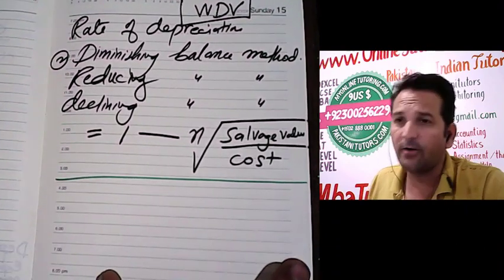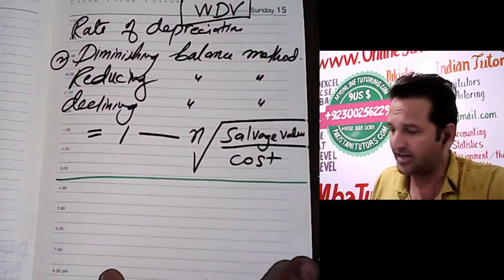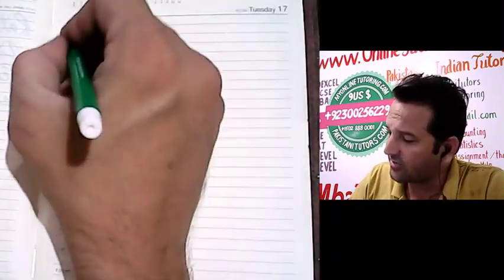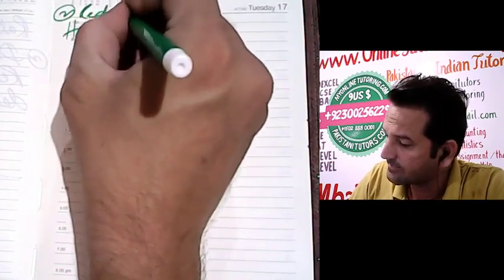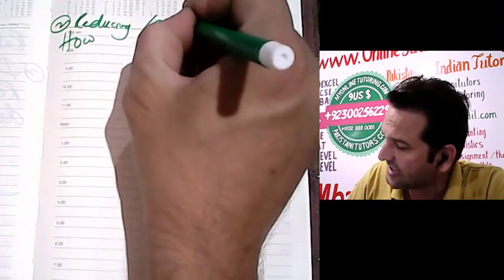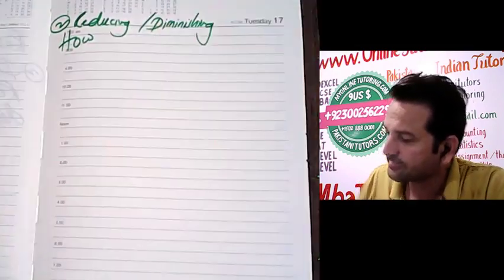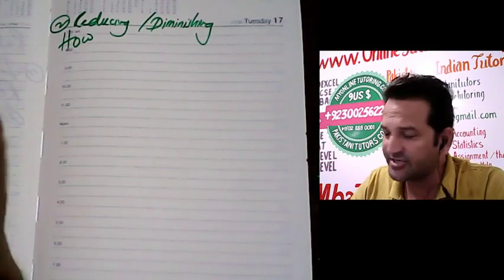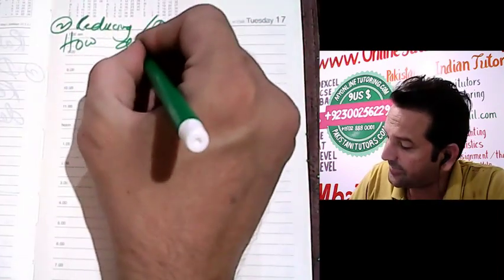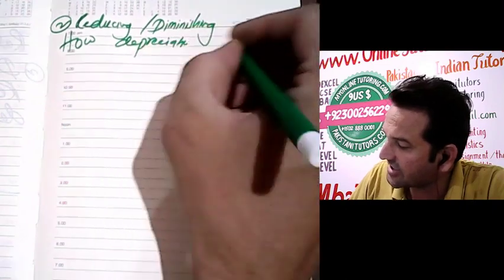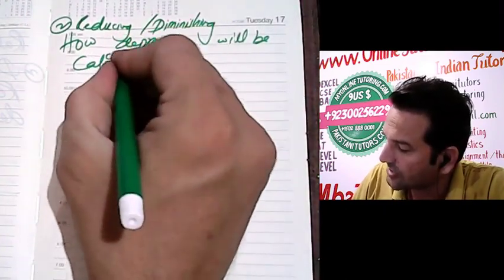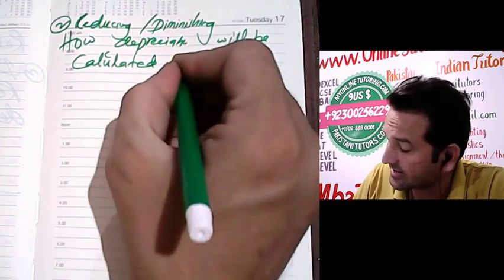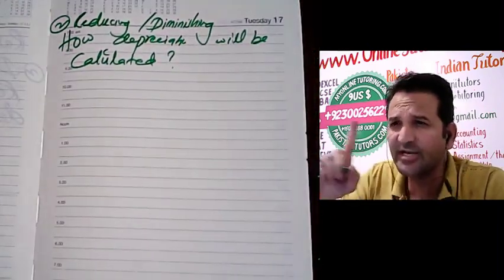Now, how will depreciation be calculated in the reducing or diminishing balance method? We need two things.